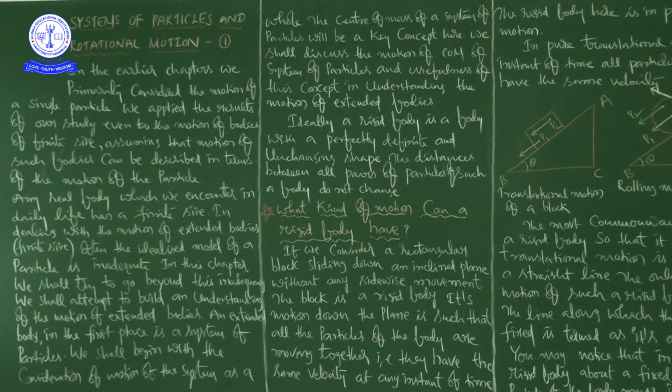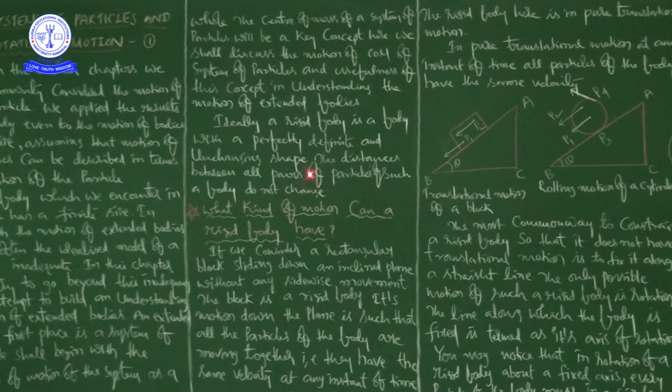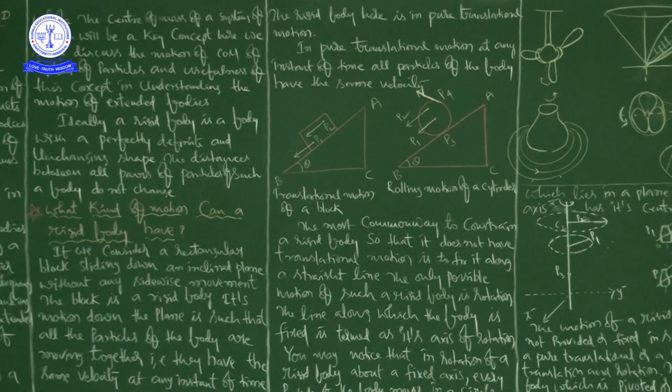And one more point is that the distances between all pairs of particles of such a body do not change. This is the information about the nature, size and behavior of a rigid body. Truly, no real rigid body exists.